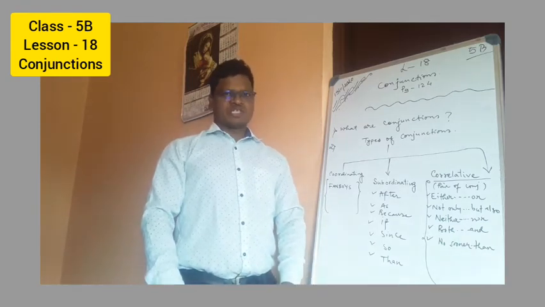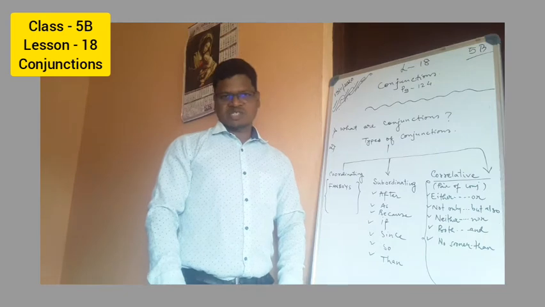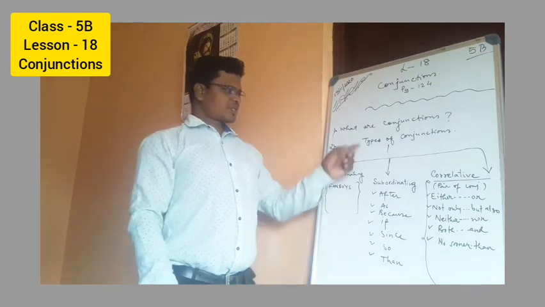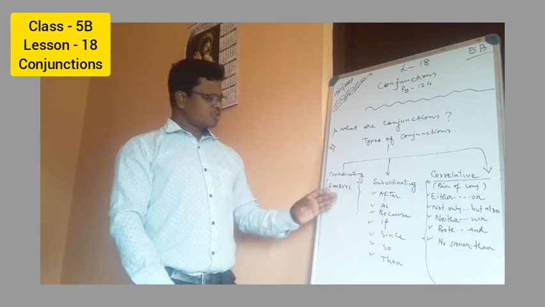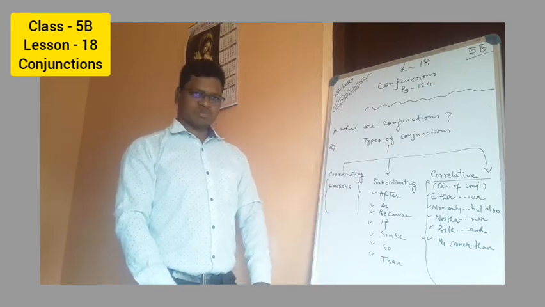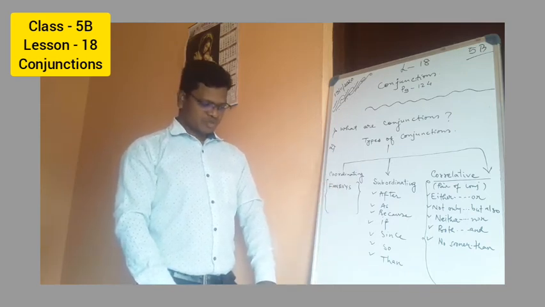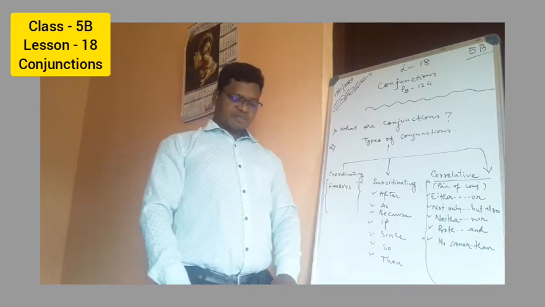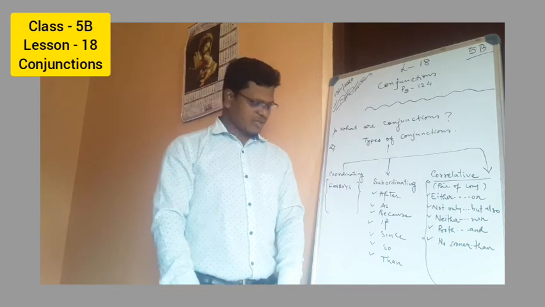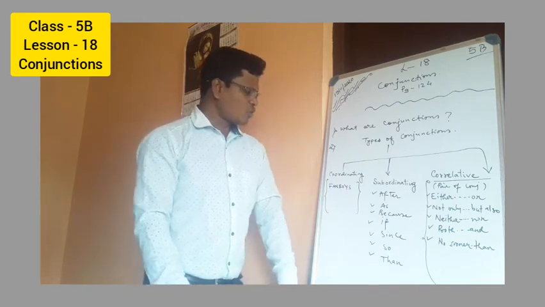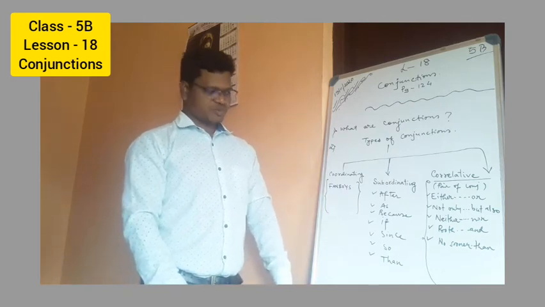First of all, we need to know what conjunctions are, and then we'll discuss the kinds of conjunctions that we have. I'll be letting you know different kinds of conjunctions, along with examples. After that, we are going to see the usage of all these conjunctions. Especially, we'll talk about the coordinating and subordinating conjunctions.